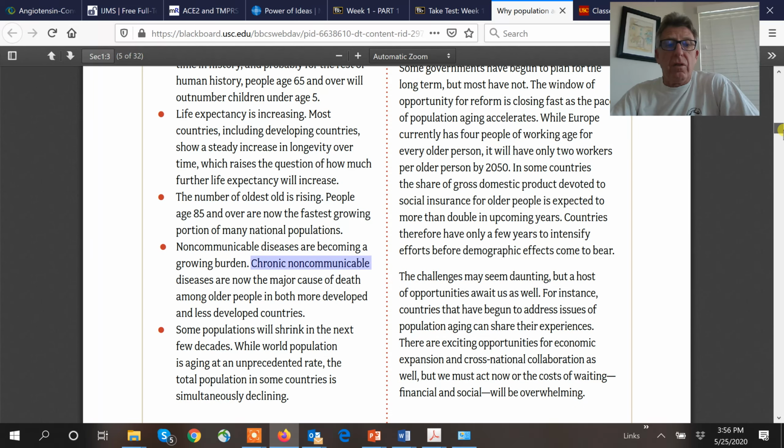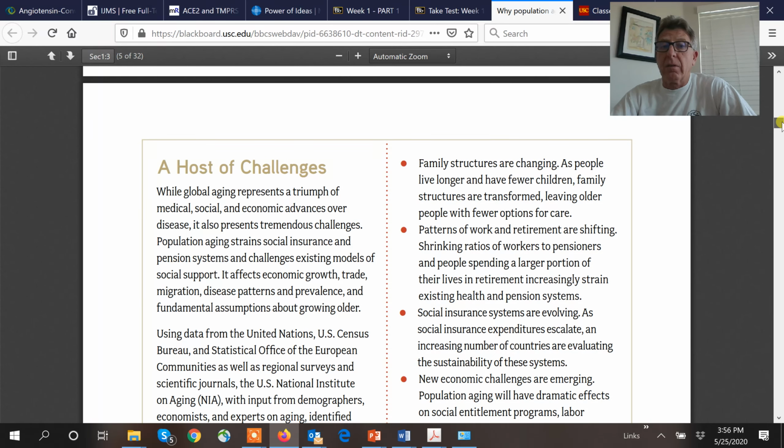Okay, all right. So we're going to see a shift in populations. Some populations are going to shrink. Japan, they're the canary in the coal mine. They've been shrinking for a while. We're aging at an unprecedented rate. And some populations, we'll see Russia, are declining super fast. Why? Because who wants to live in Russia? Anybody who has the means can get out of there. They're immigrating, and boom, they're going somewhere else. Playing in the NBA.